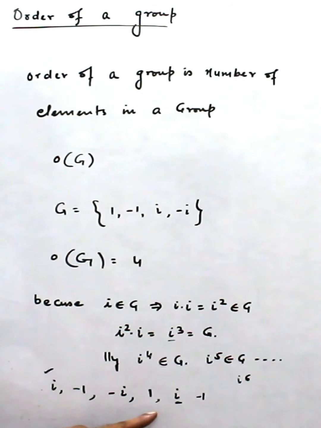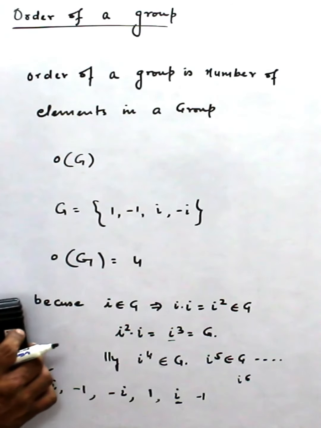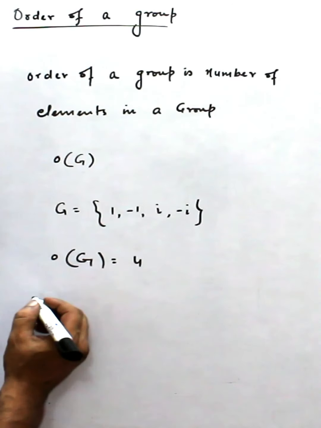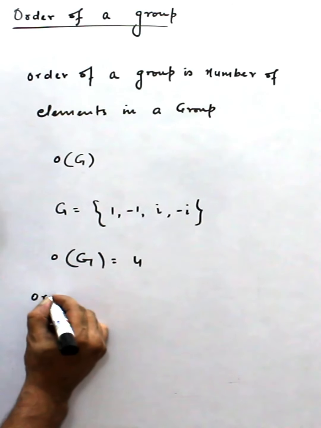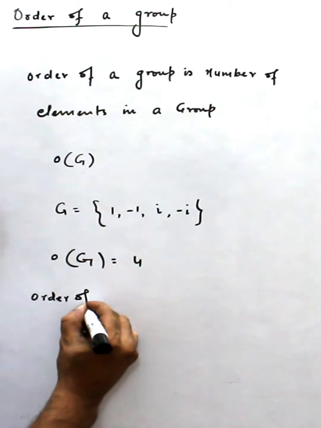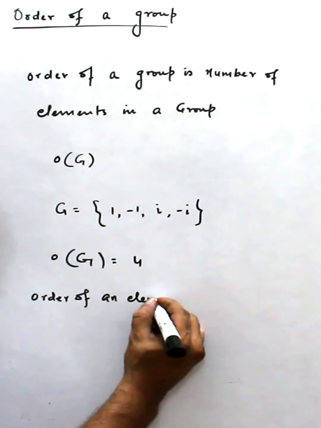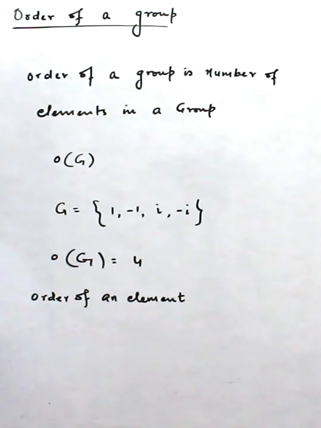Now what do we get from here? In a finite group, a new definition: the order of an element.